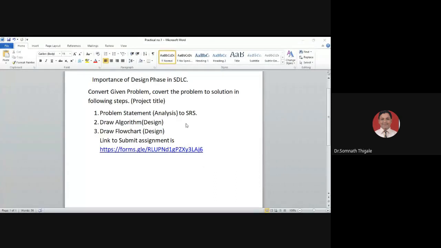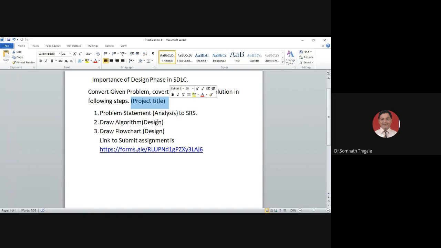Okay, so that is the SRS part I have shown to you: given a problem statement, how to convert it into an SRS. That is the software requirement specification part. So you have your project title with you.